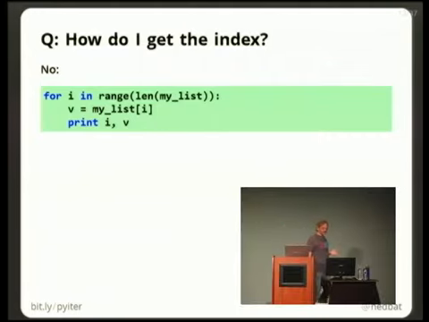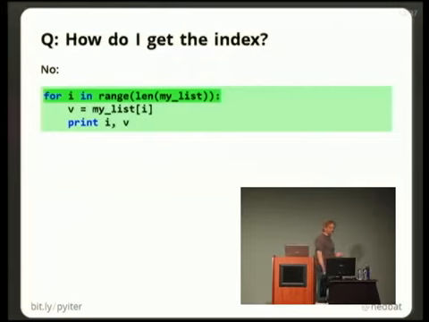And the first example is, I also want the index, right? So I want to loop over everything in my list, but I also want to know, is this the 0th one? Is this the 17th one? Is this the 233rd one? And often what they do is they resort to using for i in range of len of my list. And I'm going to assert right now that anytime you see range of len of something, you don't need it. There is probably a better way to do it.